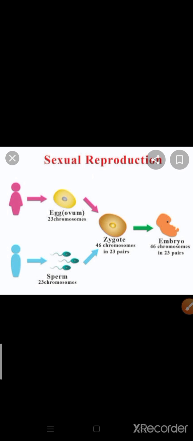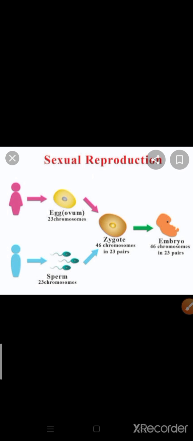When a girl reaches puberty, her body releases mature ova, and this ova is known as the female gamete, or female sex cell. Like that, in male, sperm is known as the male gamete or male sex cell.